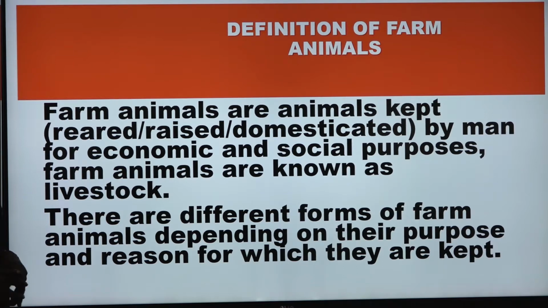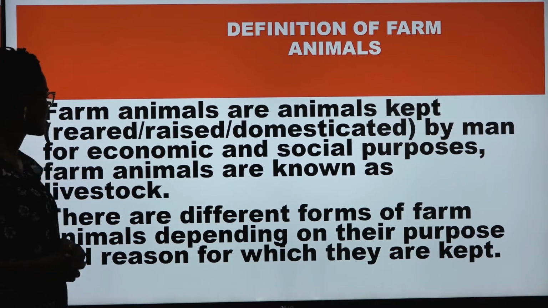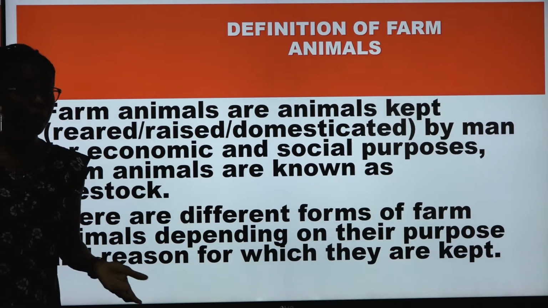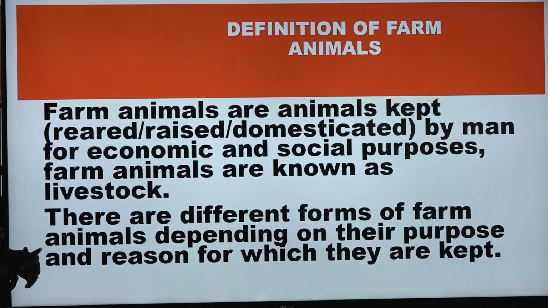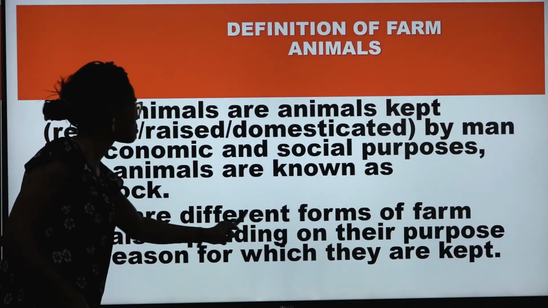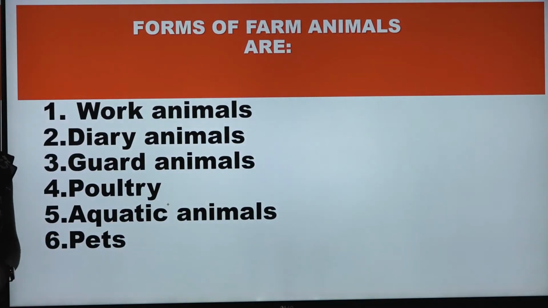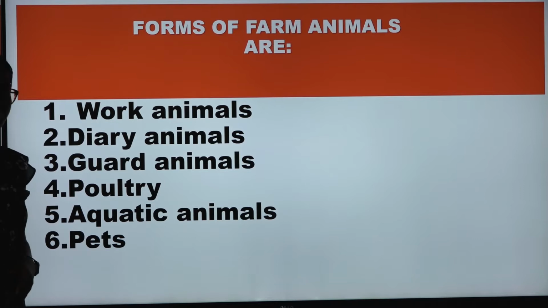Farm animals are known as livestock, and there are different forms of farm animals depending on their purposes. Let's find out some of them. The forms of farm animals we have are work animal, dairy animal, guard animal, poultry, aquatic animal, and pet animal.